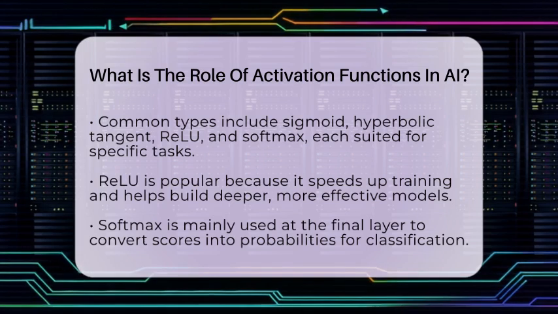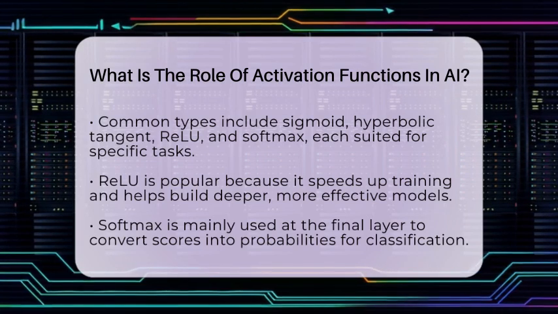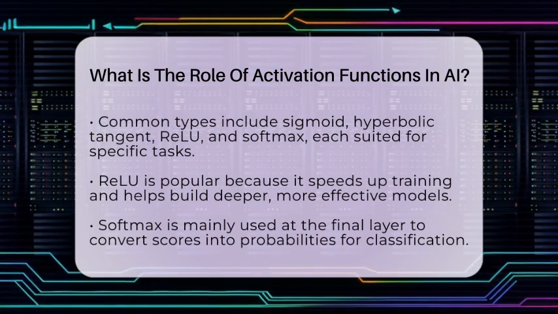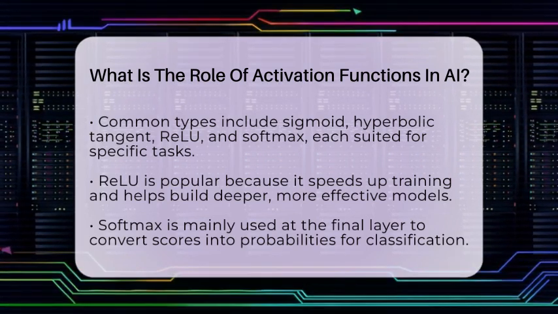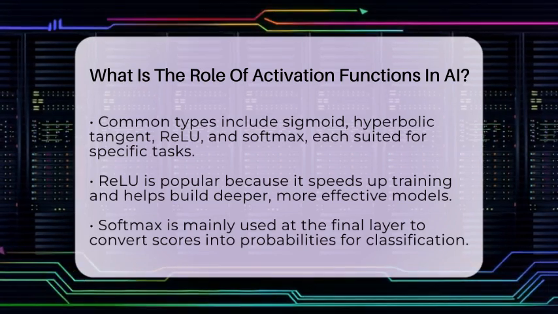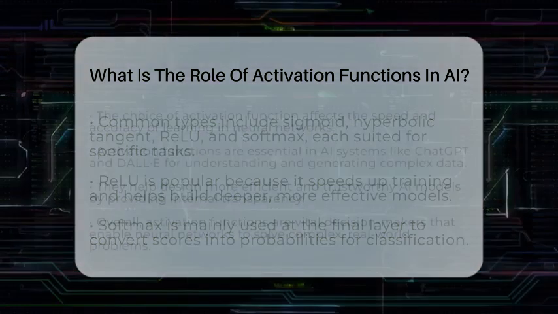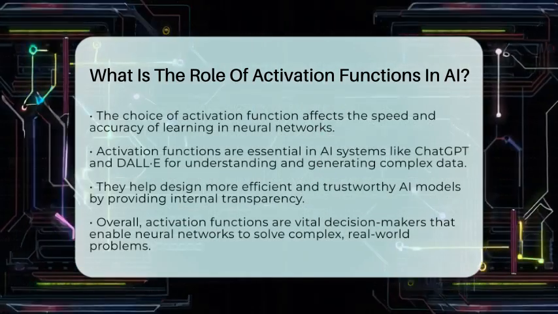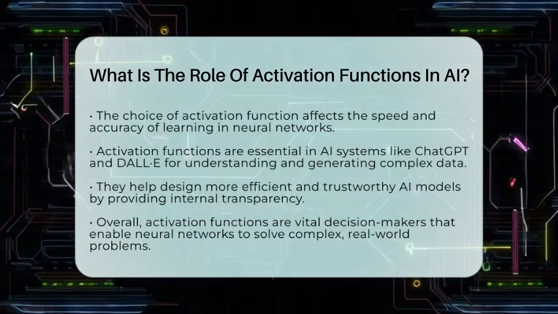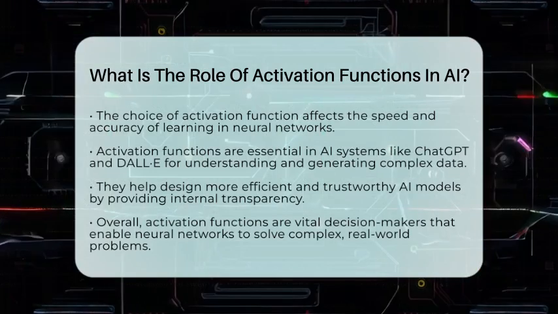Choosing the right activation function impacts how quickly and accurately a neural network learns. For example, ReLU is often preferred in deep learning because it supports faster training and better gradient flow. This means models can learn more complex tasks like generating human-like text or creating artistic images. In tools like ChatGPT, DALL-E, and Midjourney, activation functions help these systems understand and generate complex patterns. They are the secret behind how these models can produce coherent language or stunning images from simple prompts.